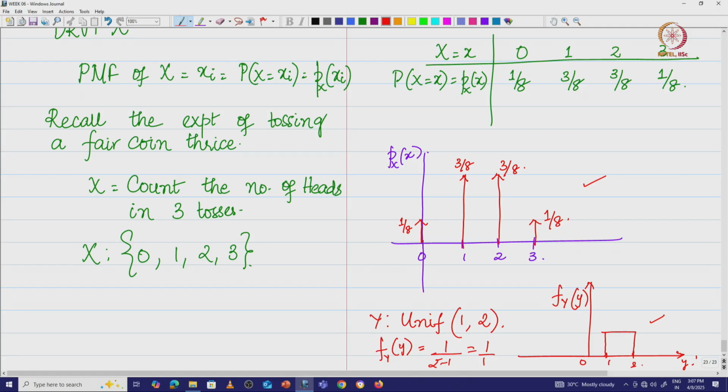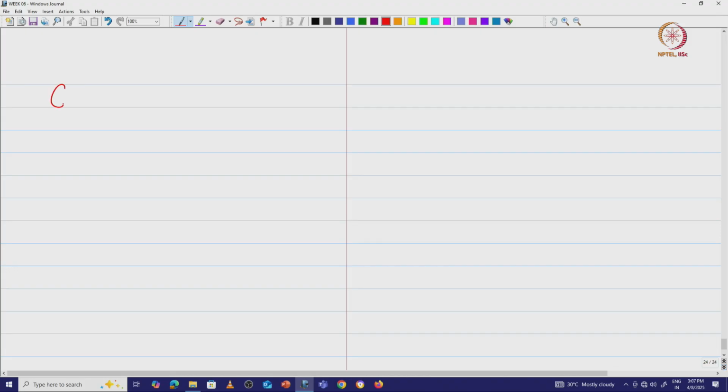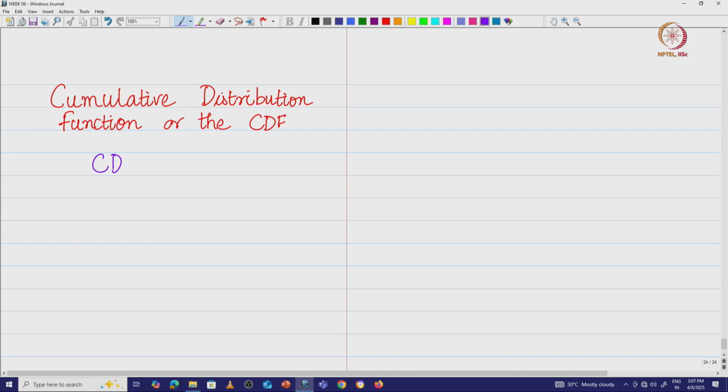And that is exactly where we get into the idea of the cumulative distribution function, or the CDF. So, the CDF of the random variable is given by capital F sub x of x. This is the notation for the cumulative distribution function. Now, what does this give me? That is the most important thing.